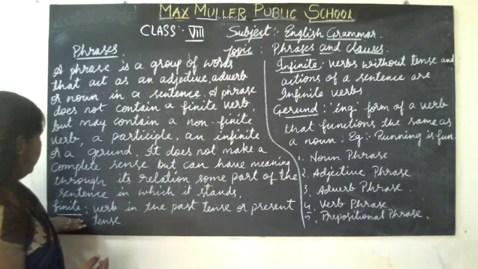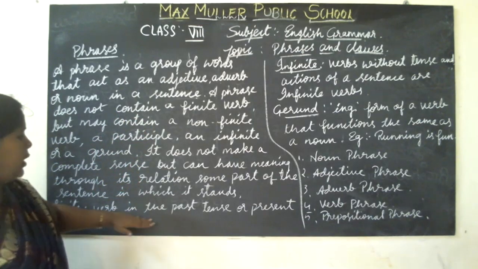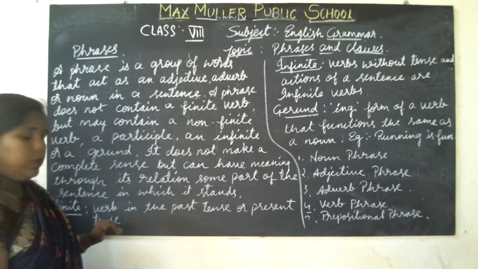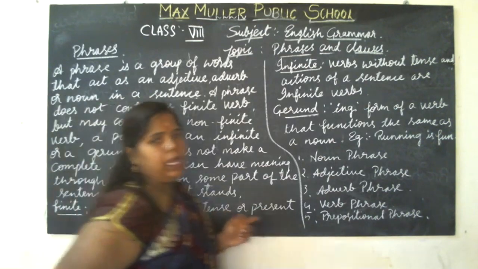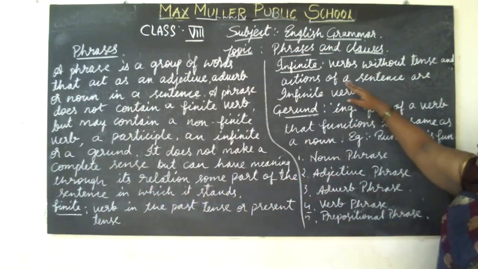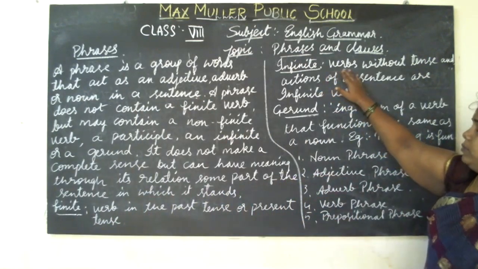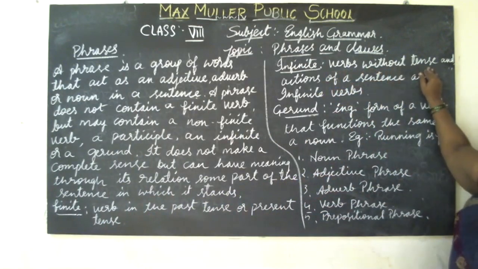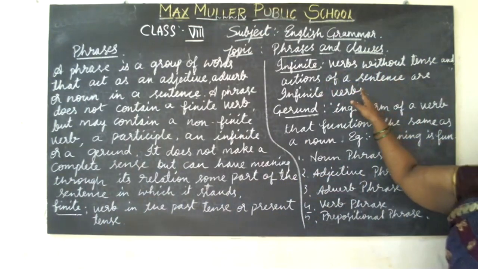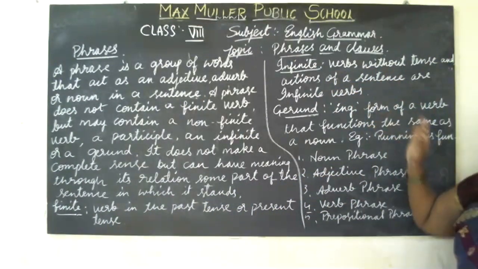Finite means a verb in the past tense or present tense, the verb which contains tenses. Infinite means verbs without tense, the action words of a sentence.